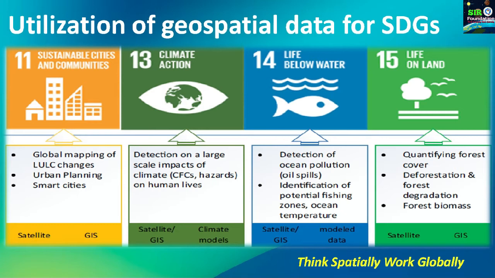Okay, then SDG 13, that is climate action. To reduce climate change, we have to take certain actions which have less carbon footprint. Here you can see detection of large scale impact of climate, like chlorofluorocarbons and different hazardous components on human life, which we can monitor by GIS technology. There are different climate models based on GIS and remote sensing technology that can monitor these climate actions, and which helps to reduce the carbon footprint.